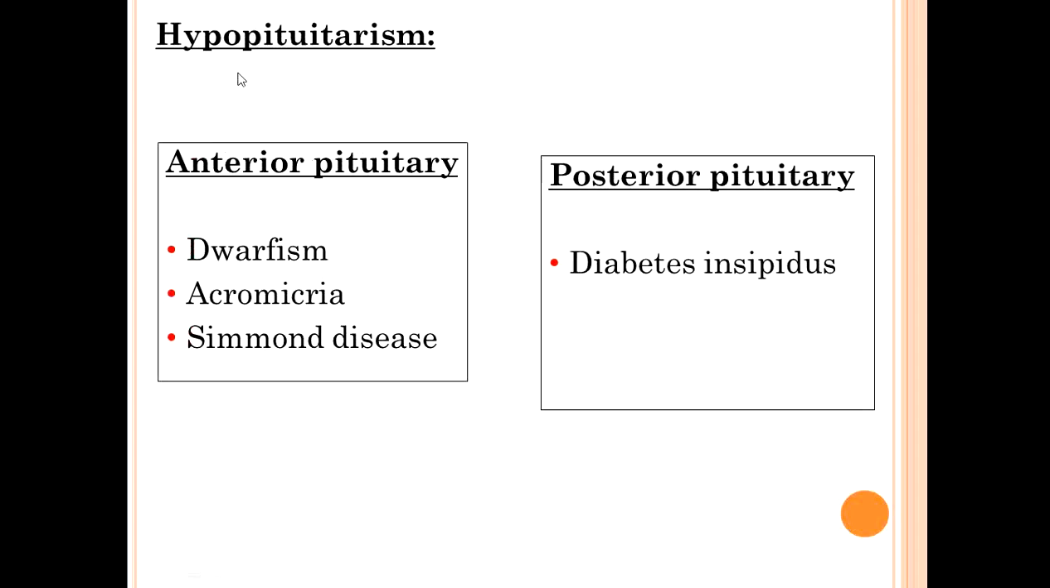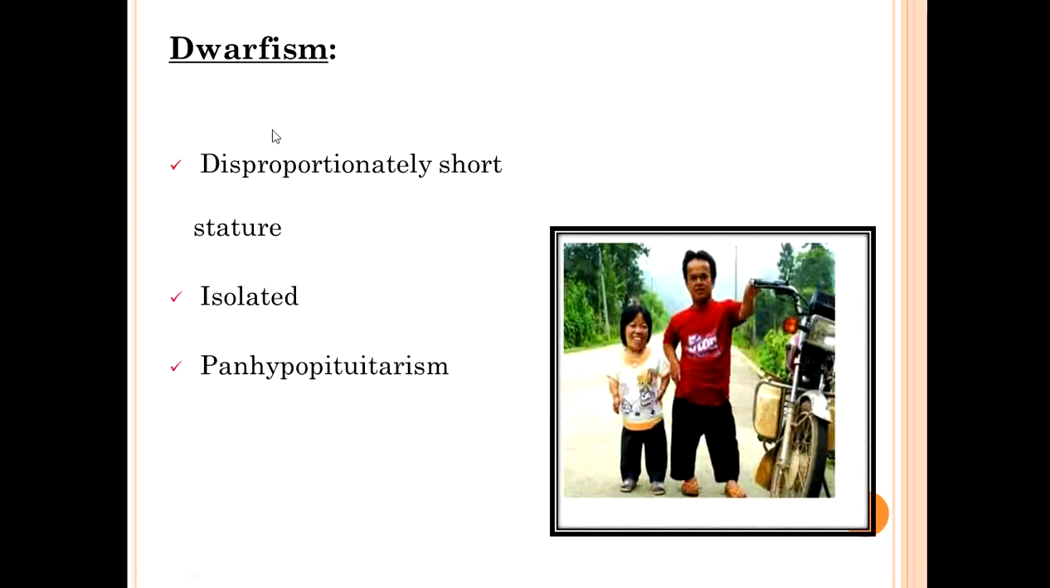Okay. Then what is hypopituitarism? I already told what hyperpituitarism is. Hypopituitarism means a reduced hormonal secretion from the pituitary gland. So what will happen if there is reduced secretion from the anterior pituitary? It can result in either dwarfism, acromicria or Simmonds disease. And in the posterior pituitary, if ADH secretion is reduced, it will lead to DI, that is diabetes insipidus. So you can see dwarfism, a disproportionately short stature will be there. They are usually because of panhypopituitarism, meaning all the hormones secreted by the pituitary gland are reduced.